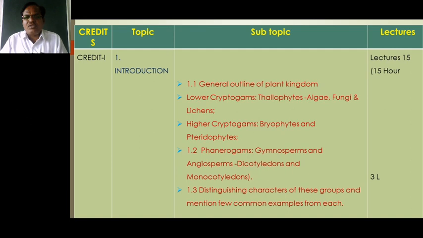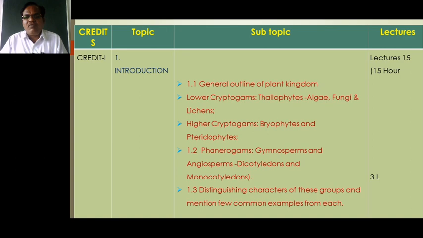In the lower cryptogams, in evolutionary trends, this group of plants is primitive as compared to the other groups. The first lower cryptogam is the Thallophyta. Thallophyta means a simple thalloid body. There is an absence of root, stem and leaves, and this group includes different plant groups, that is algae, fungi and lichens.